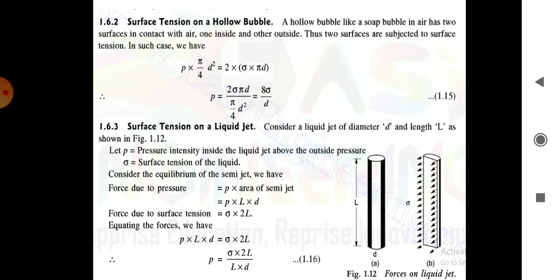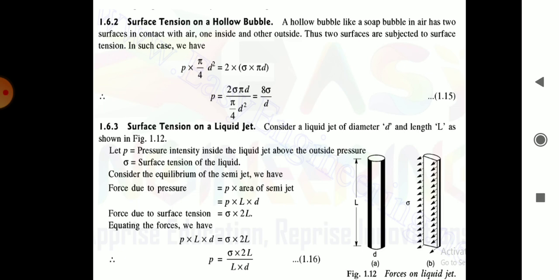Therefore, p into pi by 4 d square will be equal to 2 into sigma into pi d. As here there are two surfaces, therefore we multiply the circumference by 2. Therefore, p is equal to 2 sigma pi d upon pi by 4 d square, which is equal to 8 sigma upon d. This is surface tension on a hollow bubble.